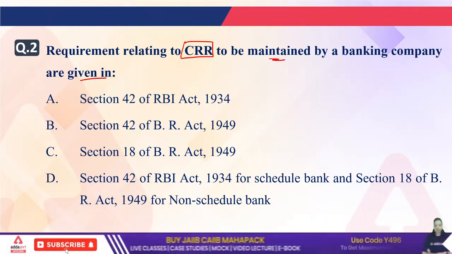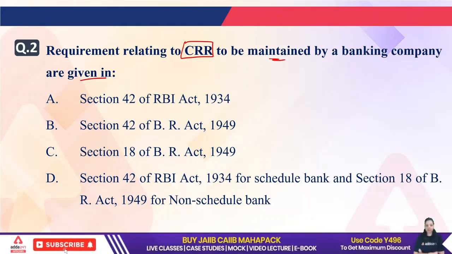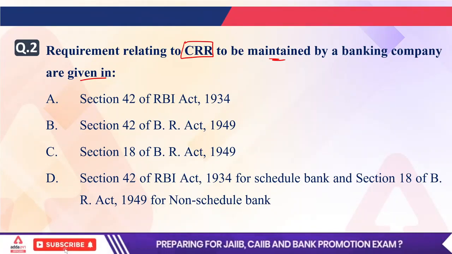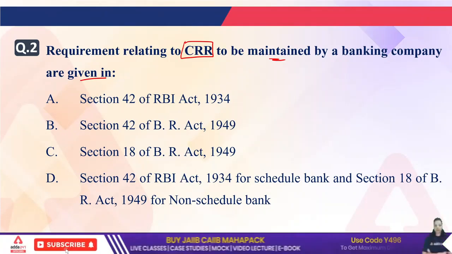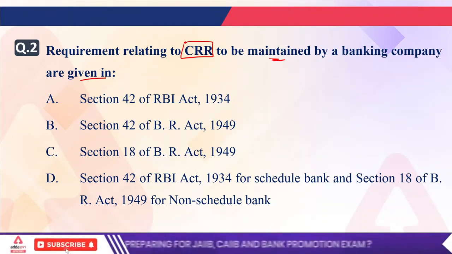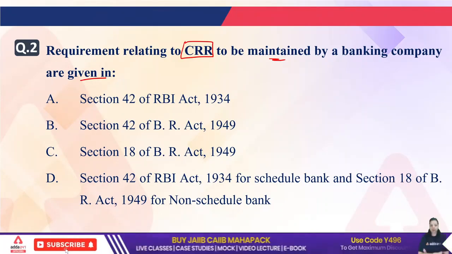First is section 42 of RBI Act 1934. Second is section 42 of Banking Regulation Act 1949. Third is section 18 of Banking Regulation Act 1949. And fourth is section 42 of RBI Act 1934 for scheduled banks, and section 18 of Banking Regulation Act 1949 for non-scheduled banks. Now, which of the following will be the answer?